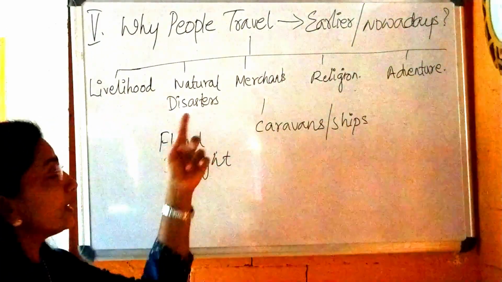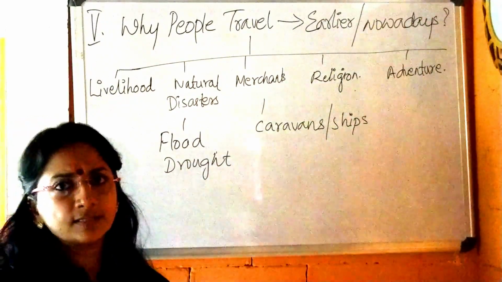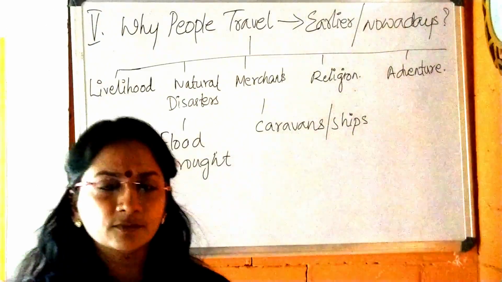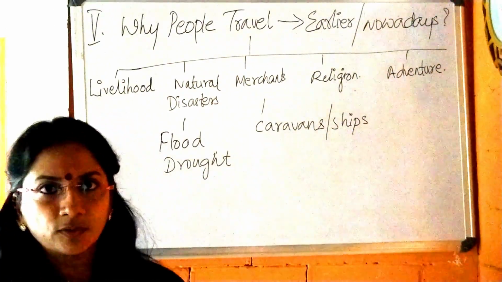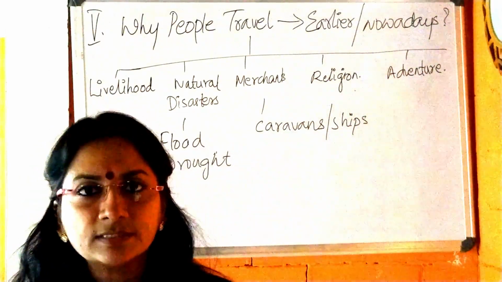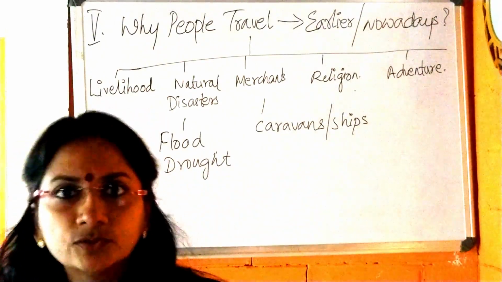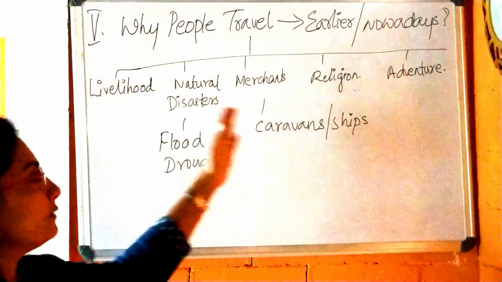Second point, natural disasters, to escape from natural disasters. Natural disasters means flood or drought. Last year we saw the big flood in India, in Kerala, the southernmost state. Many people suffered a lot. In Assam also it is always coming. So what will the government do? The government will take the people from there to other places. When a flood or drought comes, the people will move from one place to another.